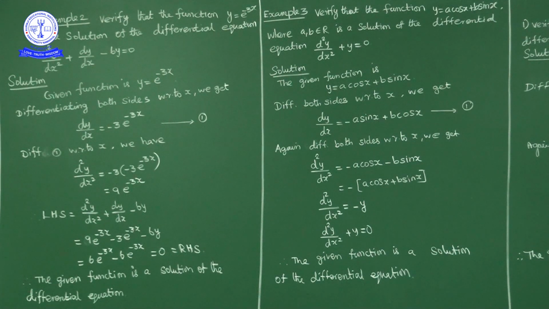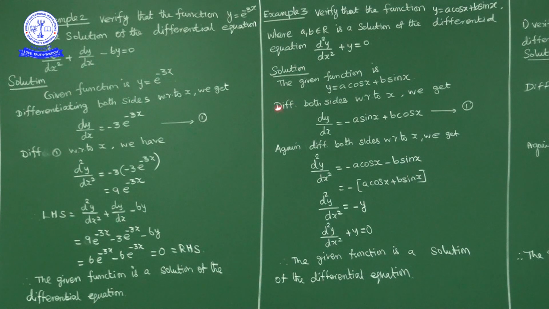The derivative of e power minus 3x is what? Minus 3 into e power minus 3x. The derivative of e power x is e power x, so for e power minus 3x the derivative is e power minus 3x, and the derivative of minus 3x is minus 3 by the chain rule. So the derivative of e power minus 3x is minus 3 into e power minus 3x. Now this is dy by dx, which is minus 3 into e power minus 3x.